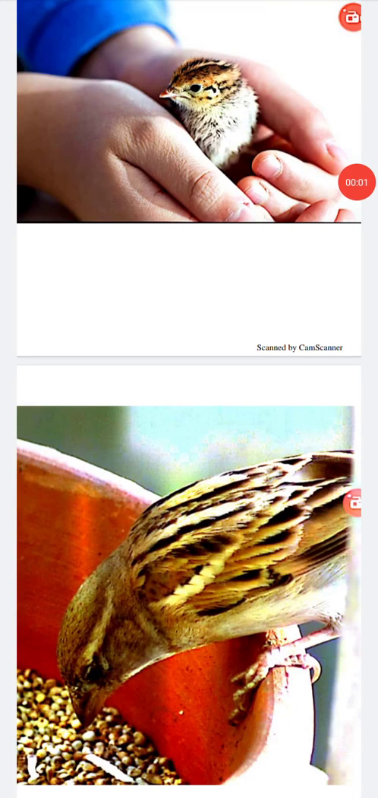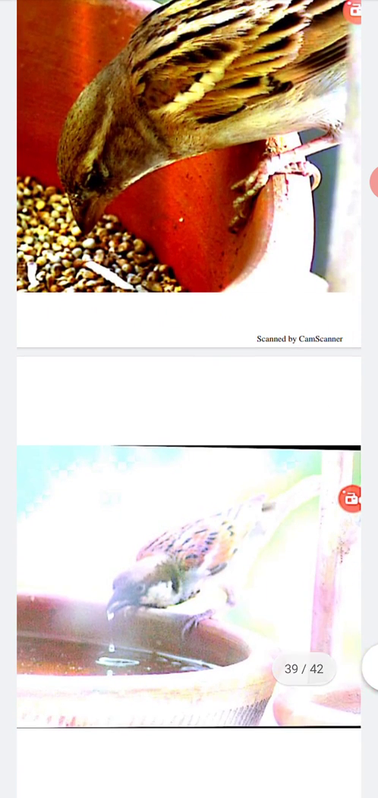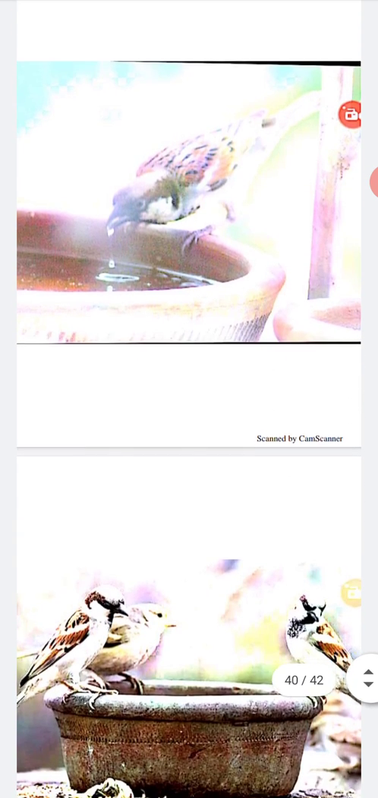We should keep the following aspects in mind to take care of birds. Put grains on birds' feed platform. Fill water regularly in the vessel kept for birds.